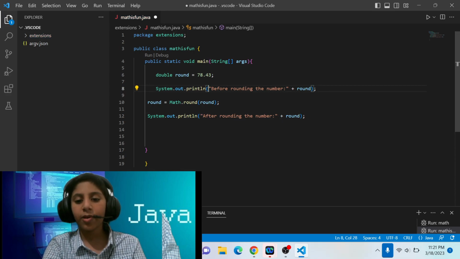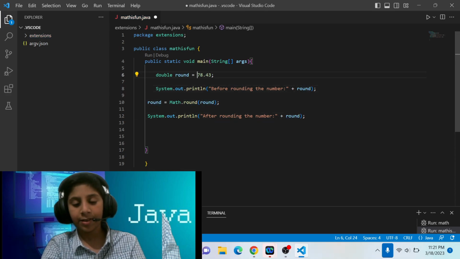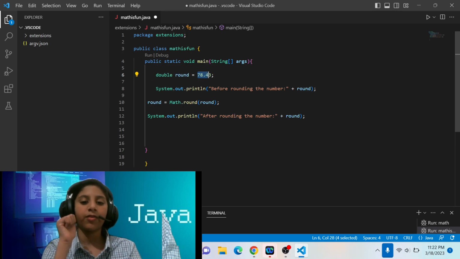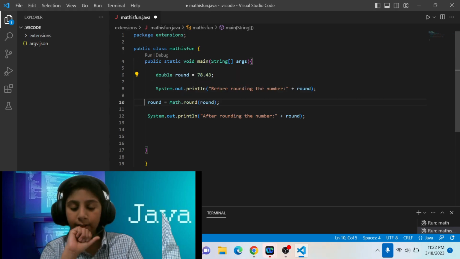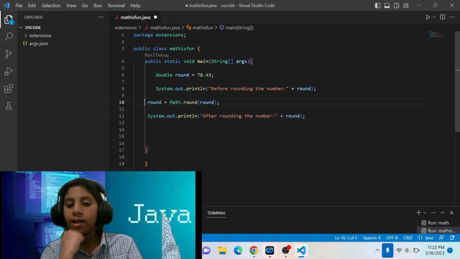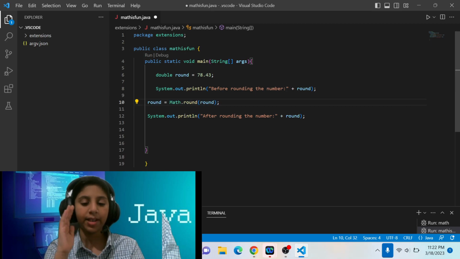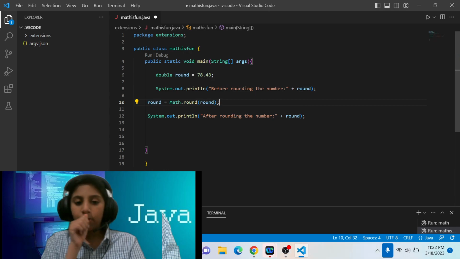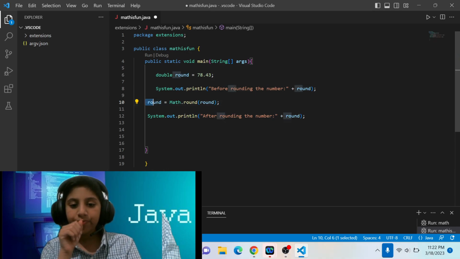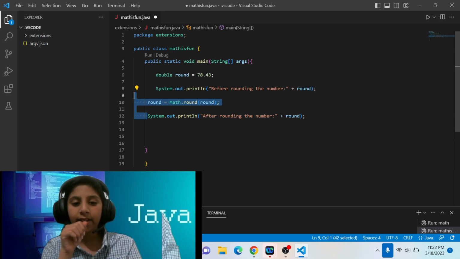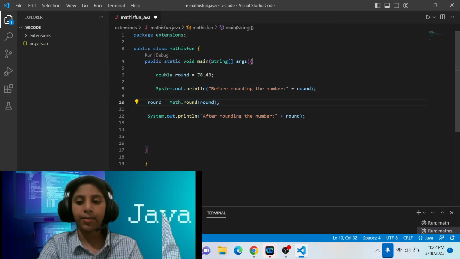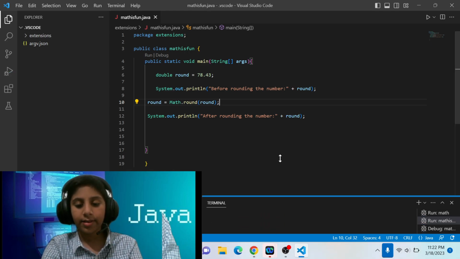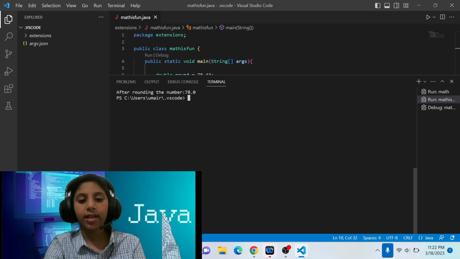So yeah, it won't print the value before, which was 78.43, but instead here, before printing the after rounding the number plus round, we did something here. We did round is equal to Math.round, and then parentheses round. So yeah, here it's gonna print something else, and here it's gonna print something else. It's not gonna print the same thing. So when we execute this code, it's gonna give us the result.